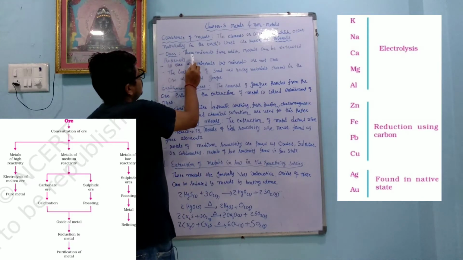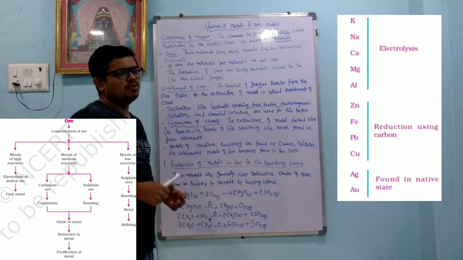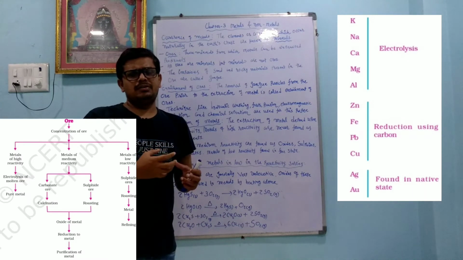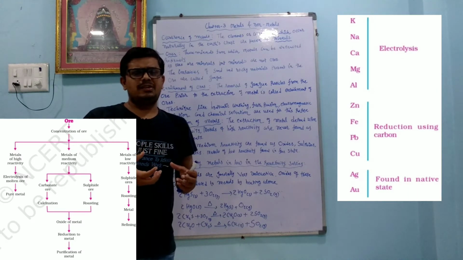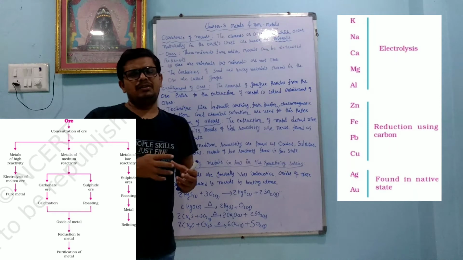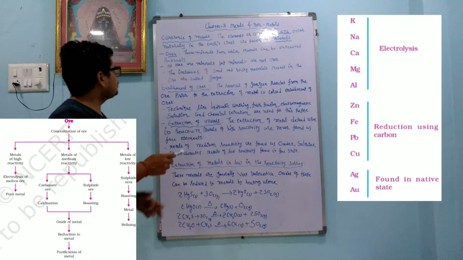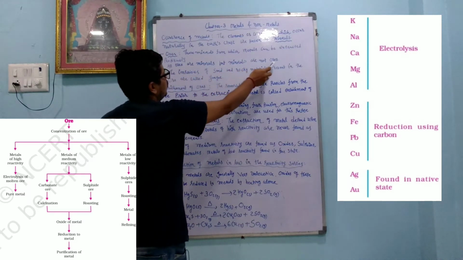Ores. Those minerals from which metal can be extracted profitably. So what is called ores? Those minerals from which metal can be extracted profitably are called ores. So not every mineral is an ore. Understand? If from it we are able to get a good amount of a particular useful metal or non-metal, then we can say that it is an ore. All ores are minerals, but minerals are not ores.